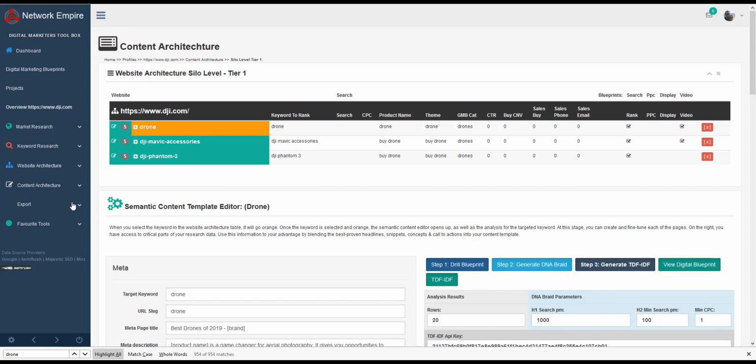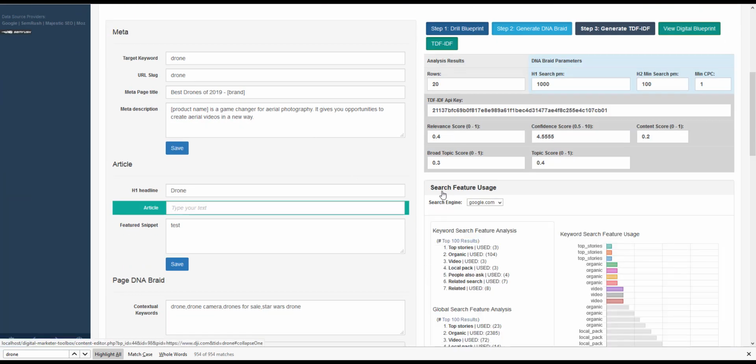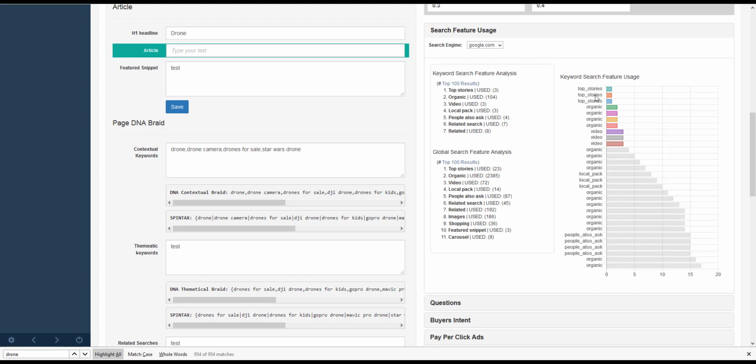So what we do to save you guys a lot of time is we've done all the work that you manually had to do before for you. Okay, so you'd come in here and you click draw blueprint. What this will do is, as it grabs your blueprint, it'll check, has this keyword been drawn in the last 60 days? Yes or no? If it's older than 60 days, it'll delete that old record and bring back a fresh set for you. Else it'll move on to the next one and get you all the latest snapshots, incognito mode, of what's on the web right now. So if we're on drone and we open up the search features, what it shows us is top stories in the first 3 positions.